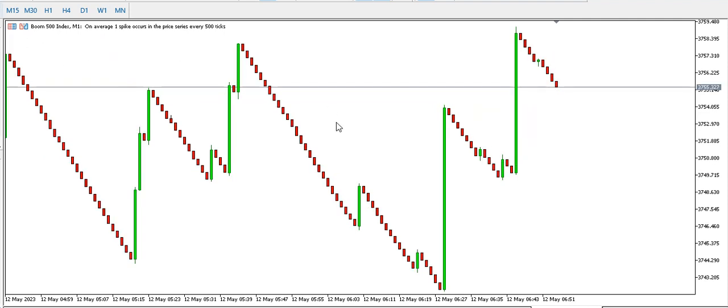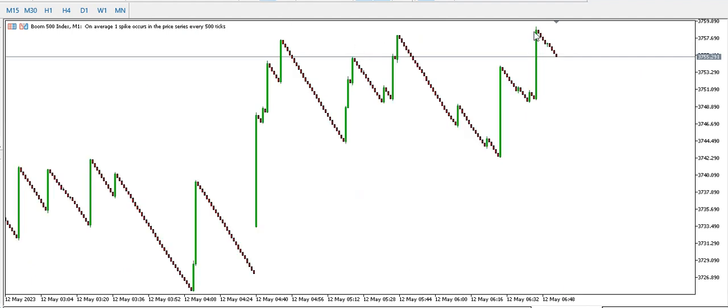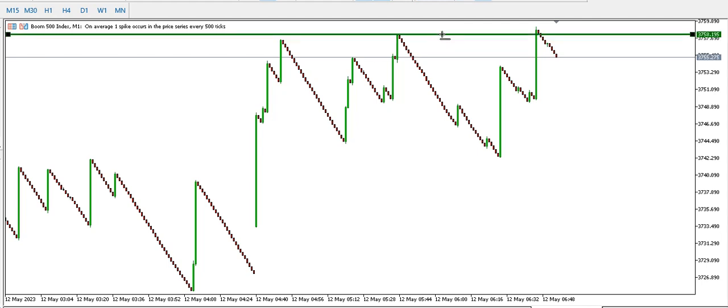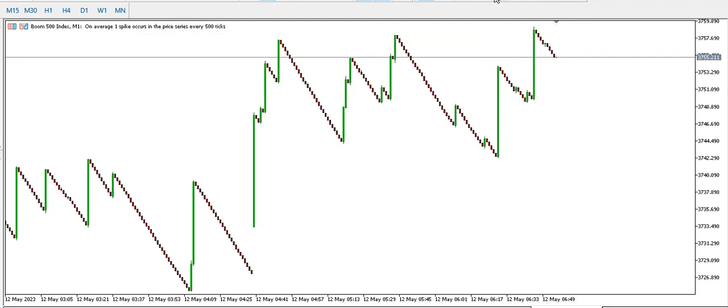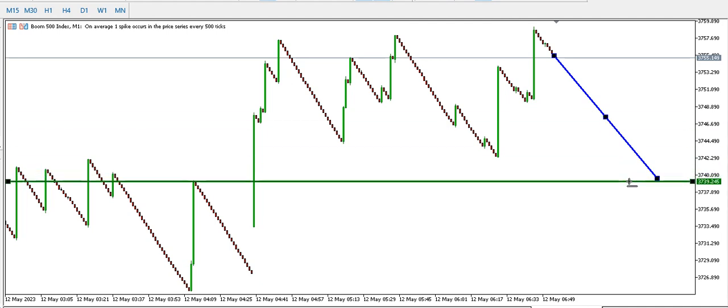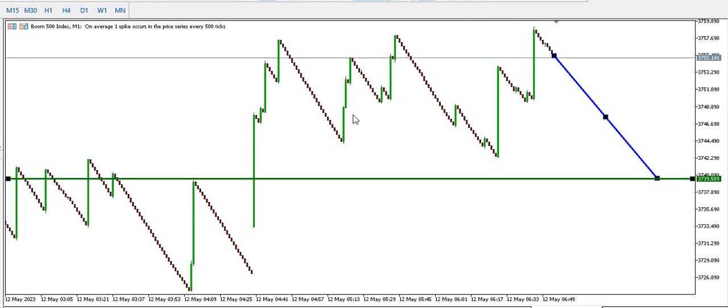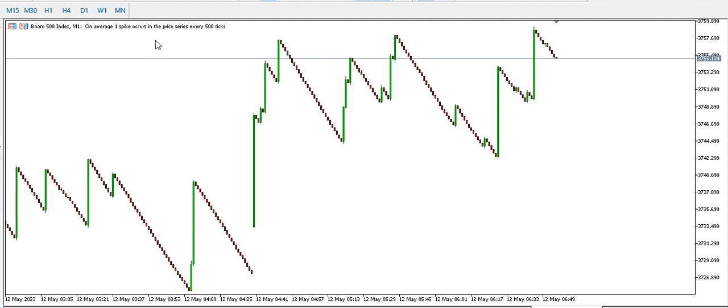Let's look at the 1 minute time frame. We are ranging on the 1 minute time frame, but this current spike has broken the structure here. So we might be looking at another spike in the next moment. You might see another spike as price comes to this trend line, another spike for that upside. Look for buying opportunities, and if you are going to catch the spike or you want to buy, this might be your stop loss. Place your stop loss here on the 1 minute time frame. That's that for Boom 500 Index.